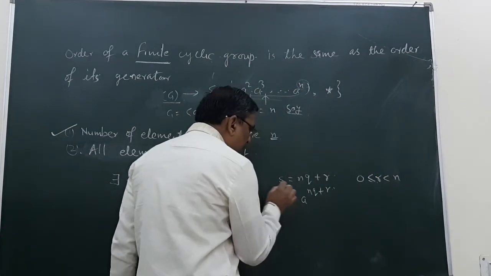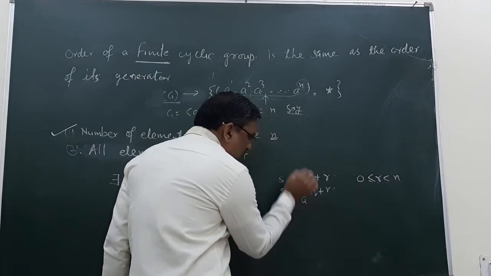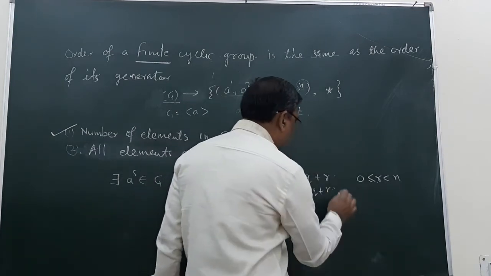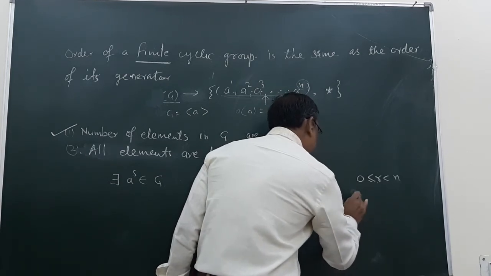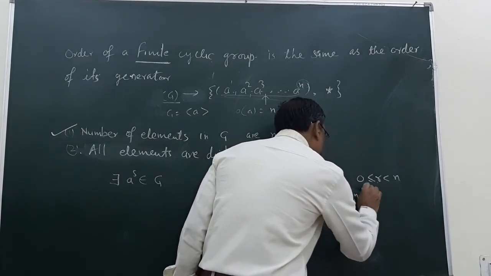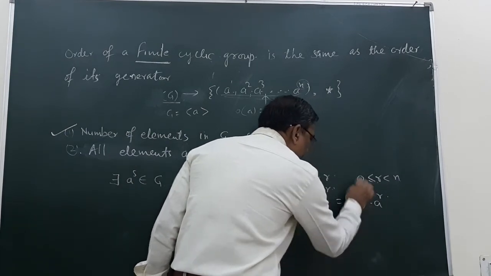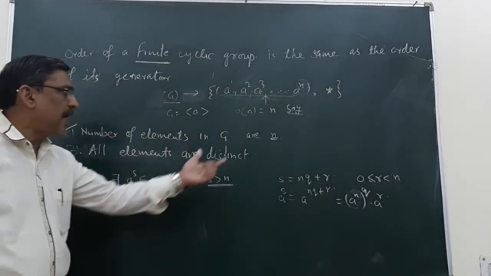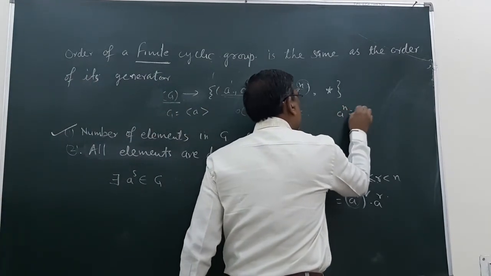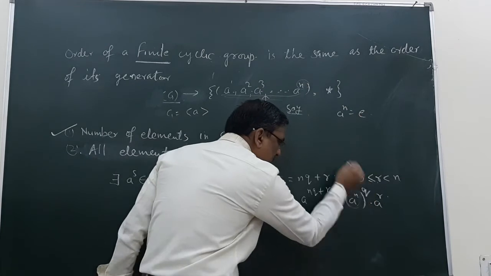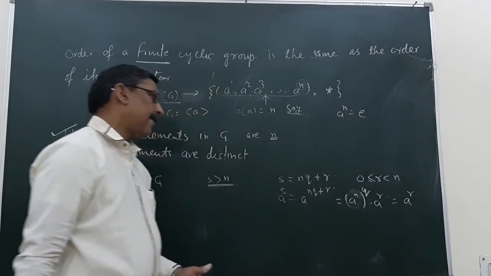This is the condition for the division algorithm. So a^s is equal to a^(nq+r), which is (a^n) whole raised to the power q times a^r. Since order of a is n, a^n is equal to identity. Therefore this is identity, and I can write straightforward a^r.